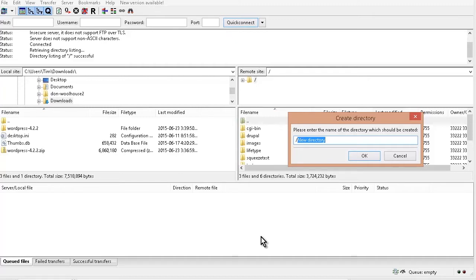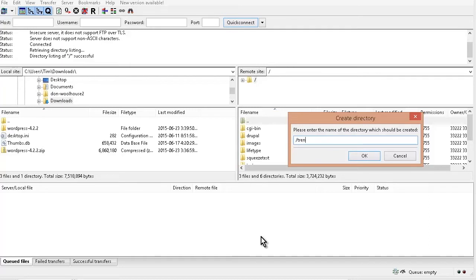Now I use this domain name for other things, so I'm just going to put it in a folder. I suggest though that you have a dedicated domain name and you put it right in the visible area. That might be public_HTML or htdocs, or it may be in the / directory if it's an add-on domain as I have here.